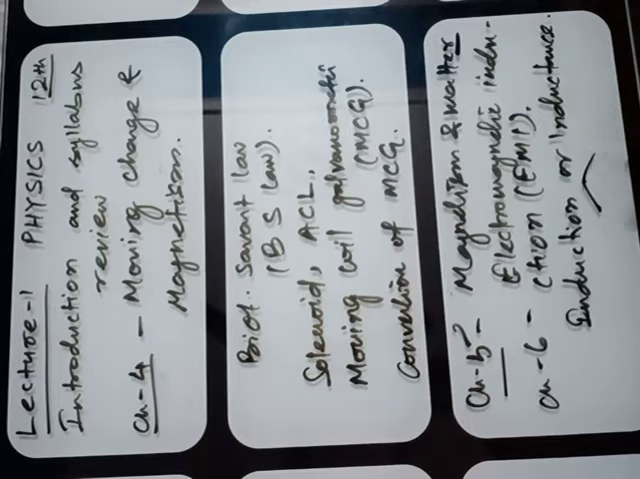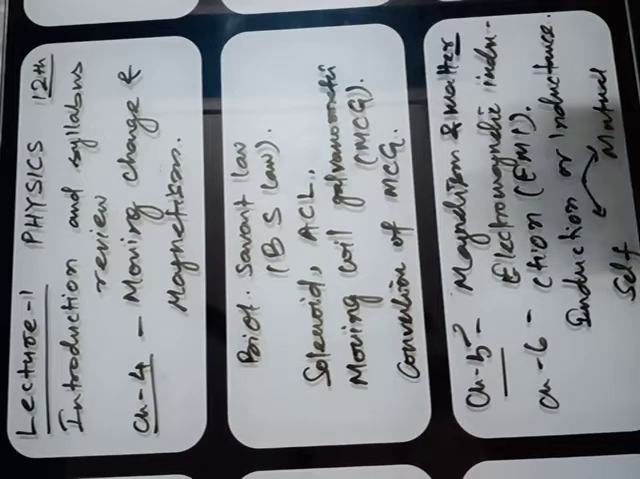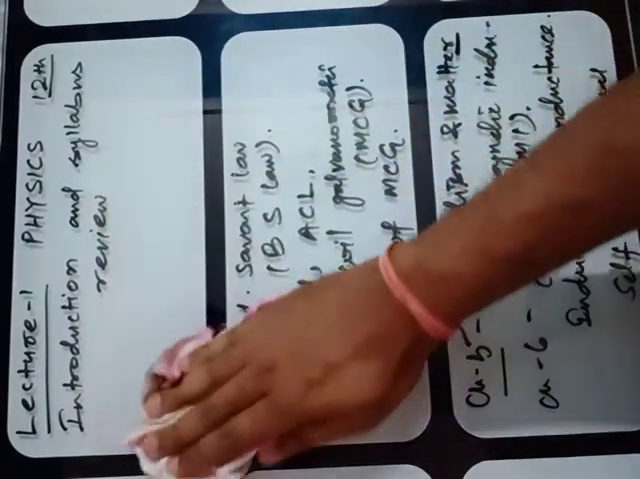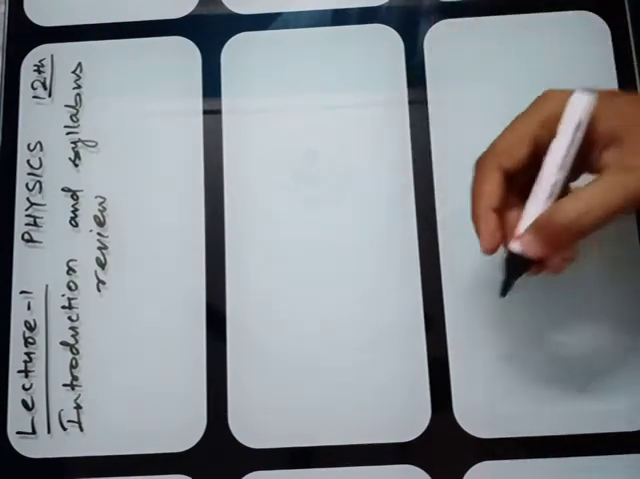The two types: self-induction and mutual induction. This is chapter number 6, that is the electromagnetic induction. In this chapter you have to study about generator, AC generator, and then chapter number 7.